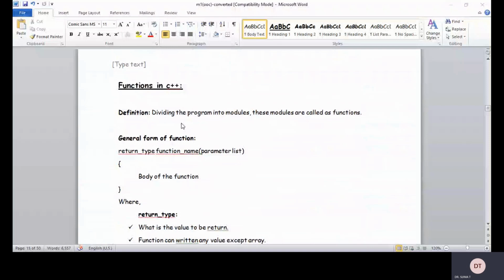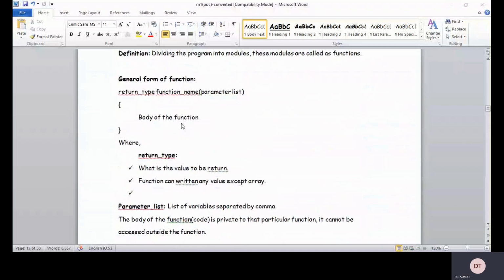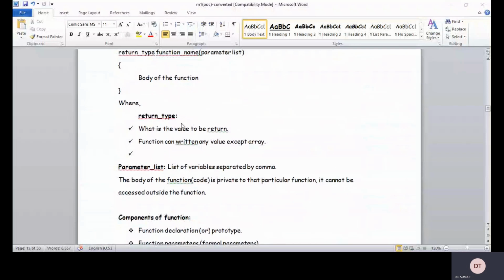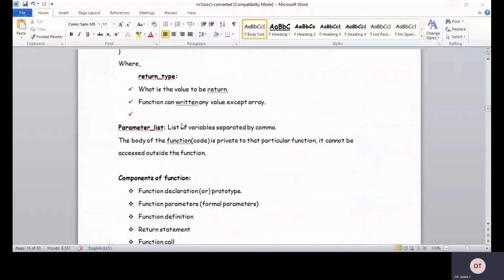So from the beginning bracket to the close bracket, it is called the body of the function. What is the return type, that is, what is the value to be returned? A function can return any value except arrays. The parameter list is the variables separated by commas. The body of the function is private to that particular function. It cannot be accessed from outside the function.